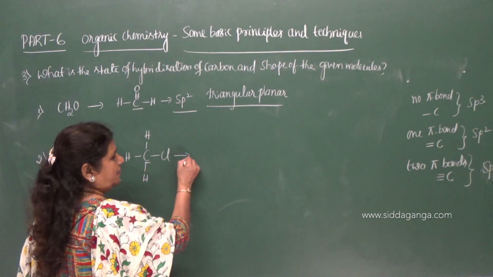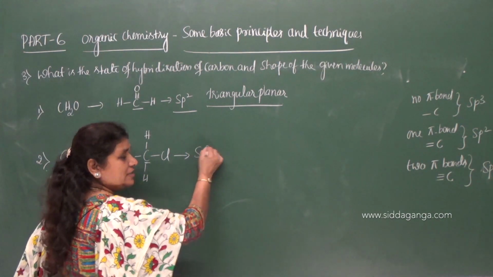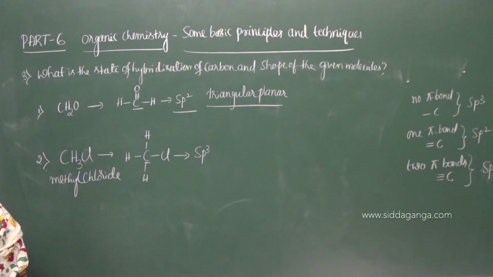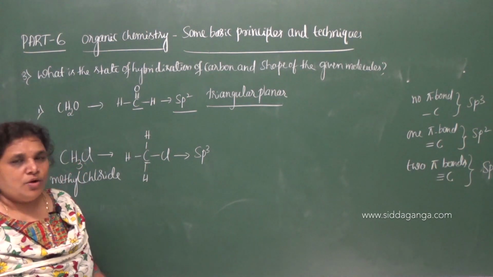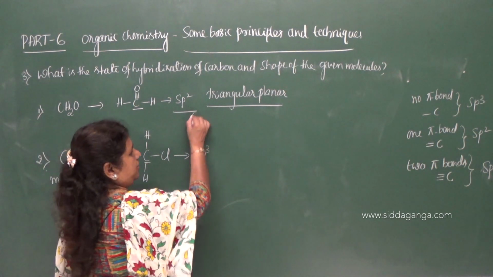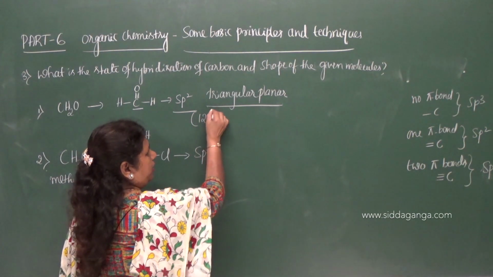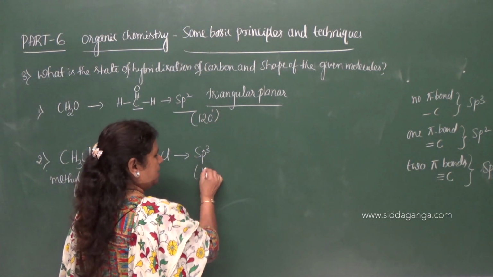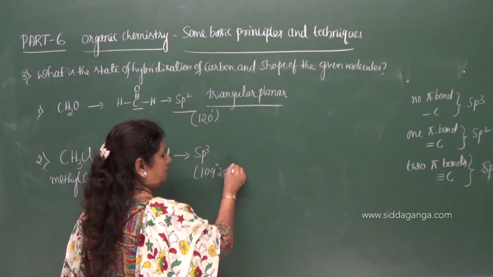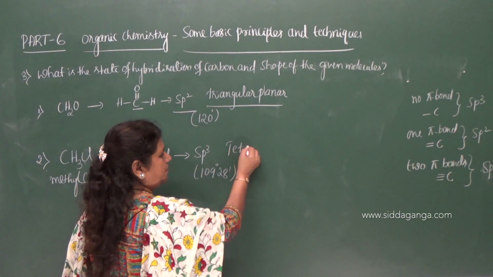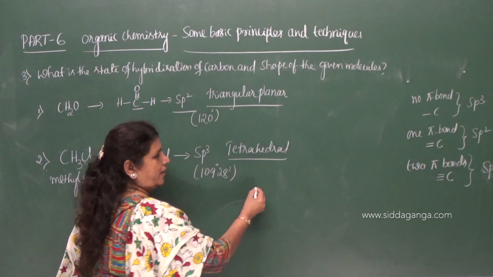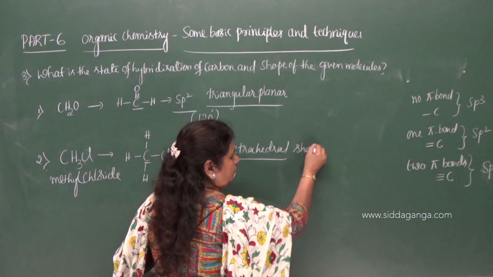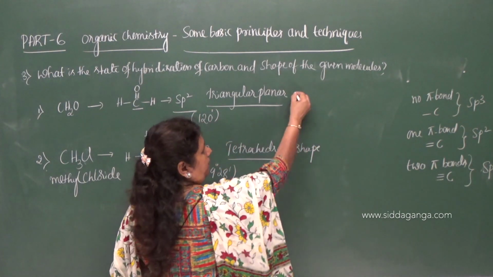Therefore the state of hybridization of the carbon is sp3. When the state of hybridization of carbon is sp3, what is the angle between any 2 bonds? It is 109 degrees 28 minutes. Here the bond angle is 120 degrees and here the bond angle is 109 degrees 28 minutes, and the shape of the molecule is tetrahedral. So tetrahedral shape, and here triangular planar shape.